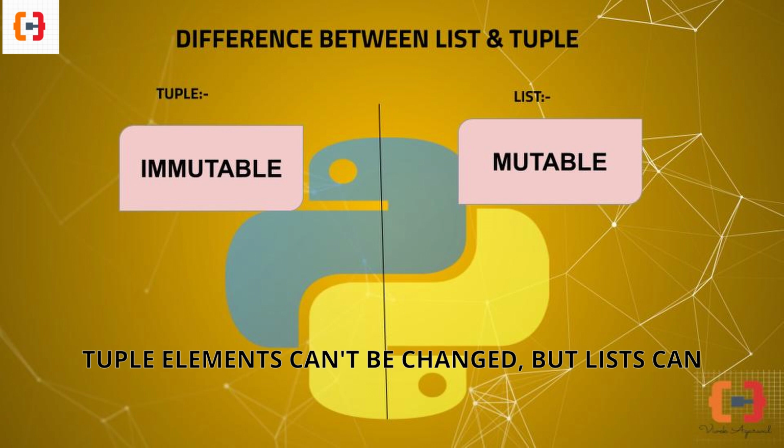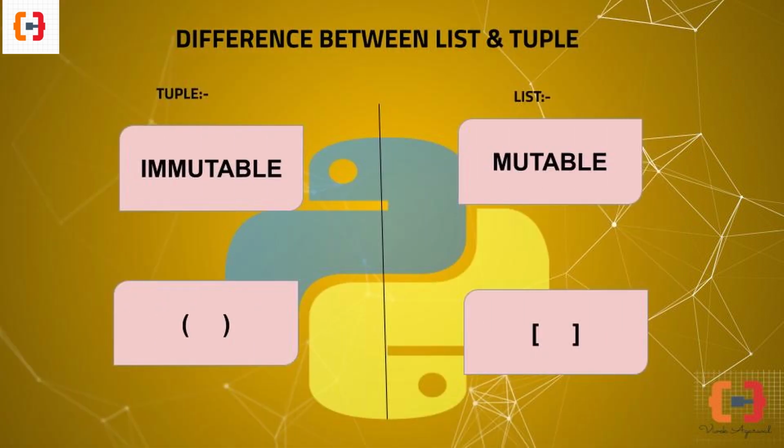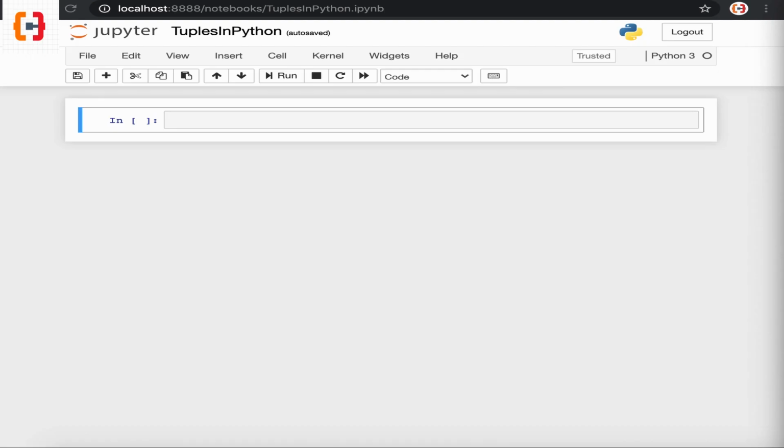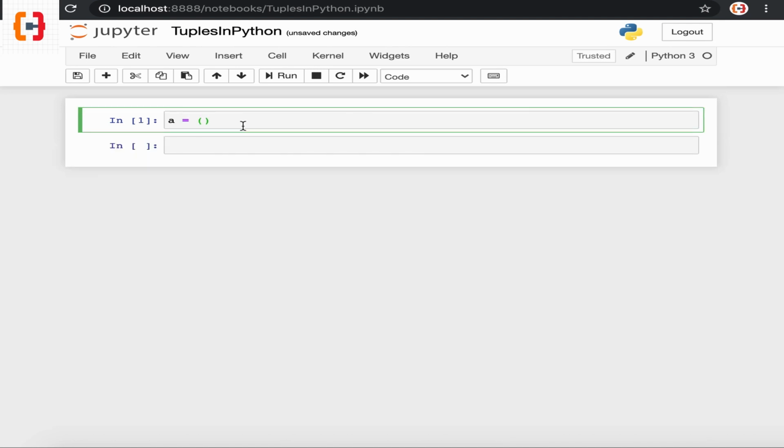The main difference between tuple and list is that tuples are immutable. That means we cannot change the tuple elements, but lists are mutable and we can change them. A tuple uses parentheses and a list uses square brackets. Let's create an empty tuple first. We can declare a variable a and initialize it with parentheses. If we execute this command, an empty tuple is created.